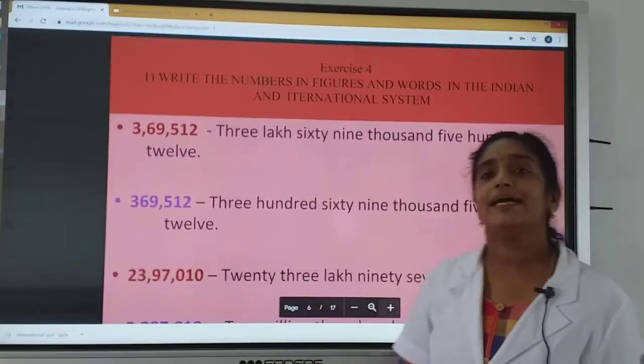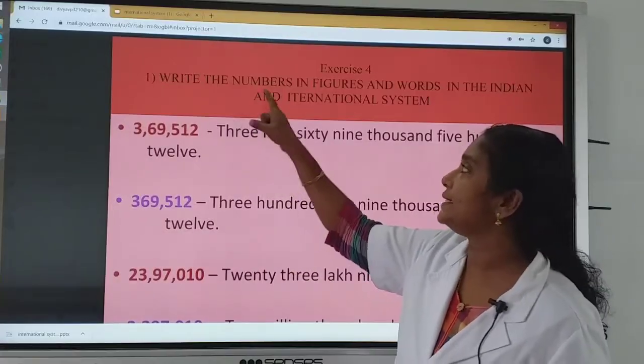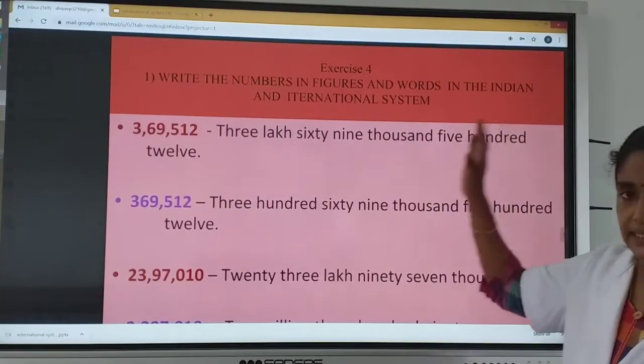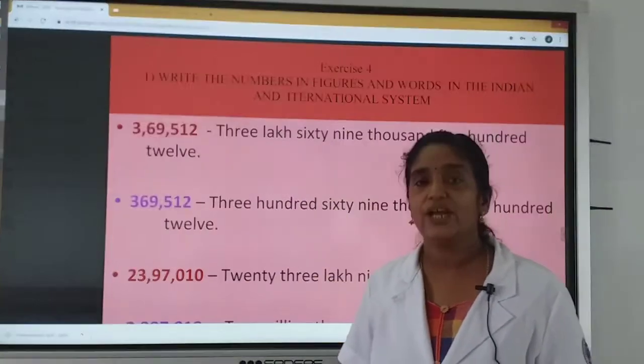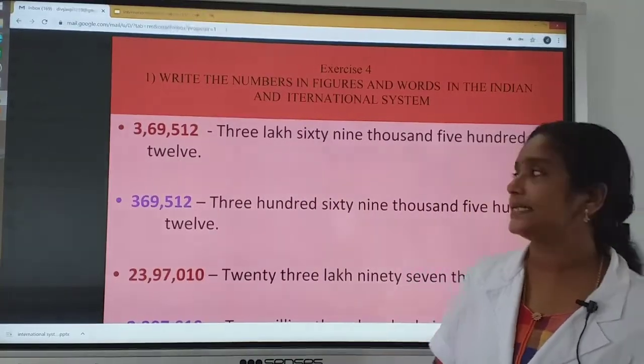Now we can do the exercise questions. What is the first question? Write the numbers in figures and words in the Indian and international system. Some numbers are given here. We want to write that in words in Indian system and international system.